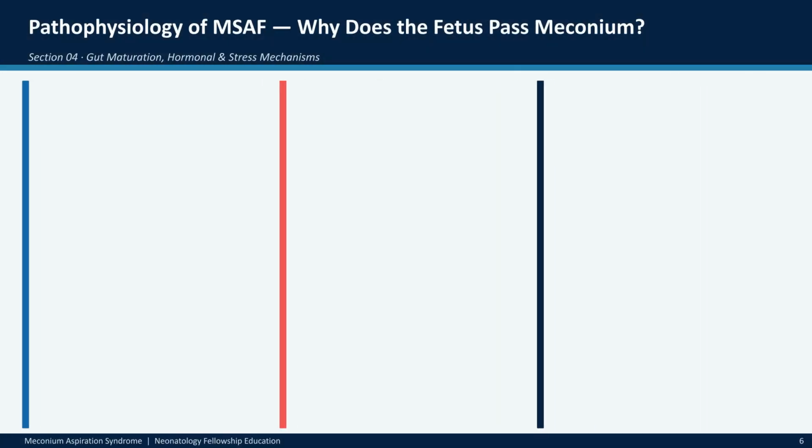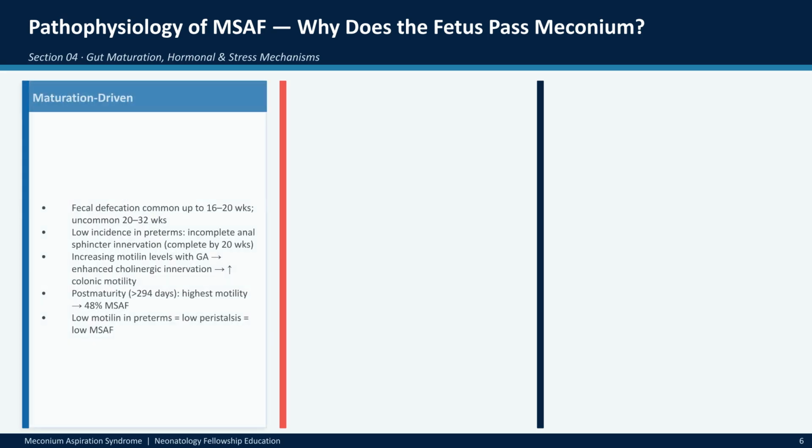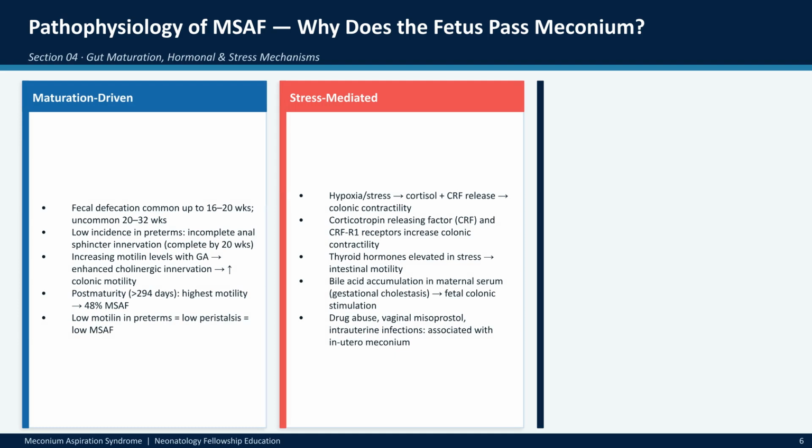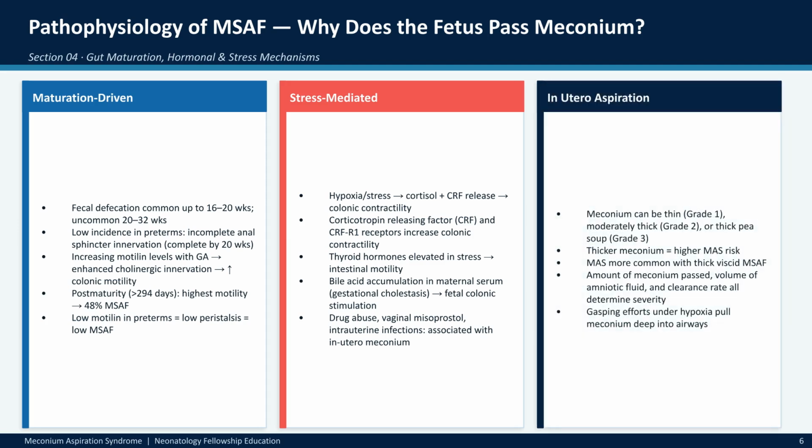Why does the fetus pass meconium? It is often driven by maturation of the gut and neurological pathways. However, stress, such as hypoxia, triggers cortisol and hormonal release, which increases colonic motility. Once passed, gasping efforts under hypoxic conditions can pull this meconium deep into the airways.